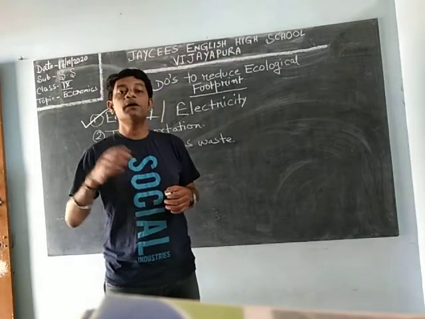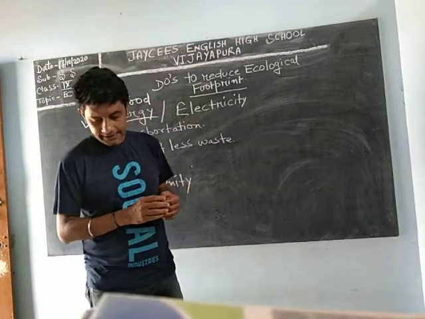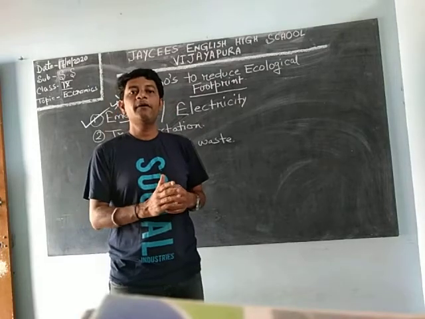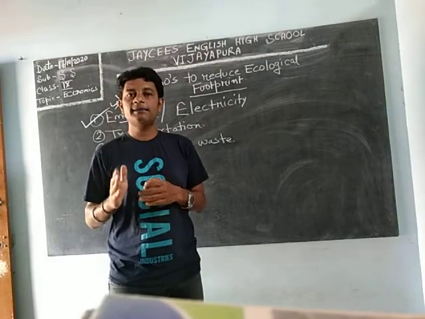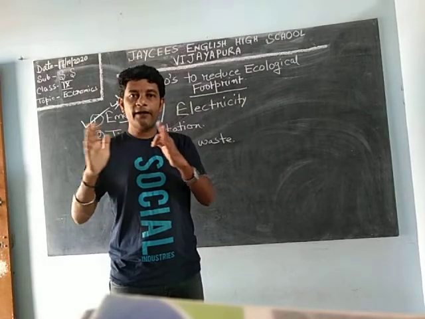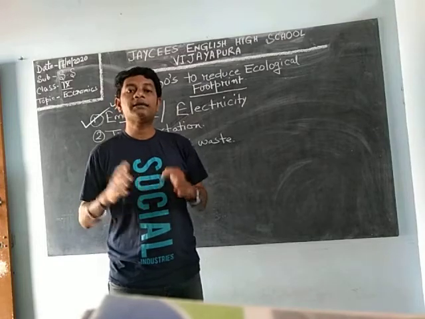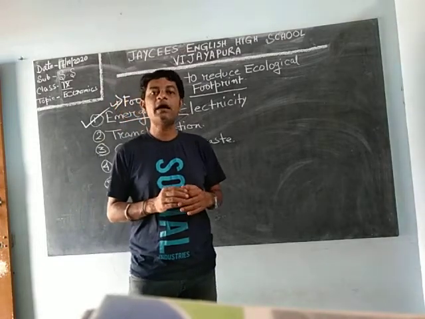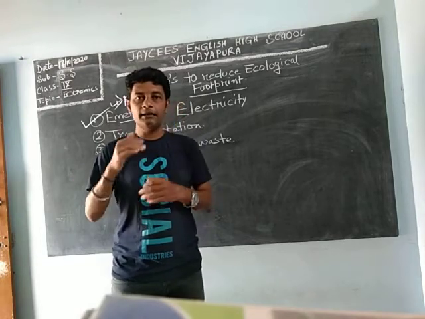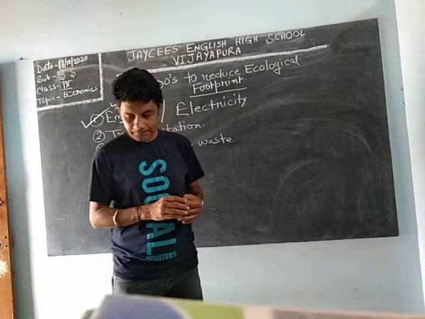Okay, you can go by walk or by bicycle. Next is take public transportation. Public transportation is cheap for everybody of us. If I am going from here to Majestic, it is 40 rupees. But if I am going in a car or bus, a bike, it will cost around 100 rupees. So avoid private vehicles, and try to use more public transportation.